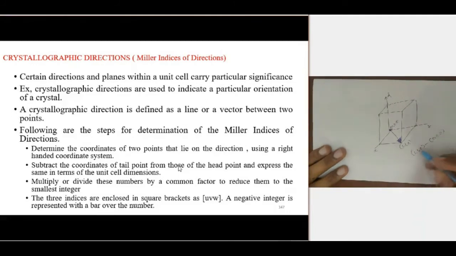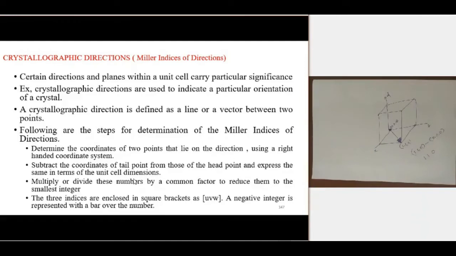Subtract: 1 minus 0 is 1, 1 minus 0 is 1, 0 minus 0 is 0. So we subtract the coordinates of the tail point from those of the head point.